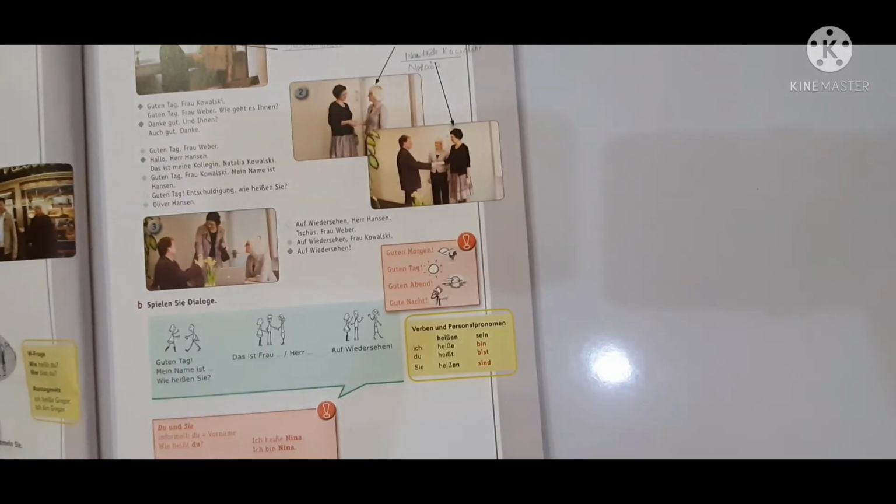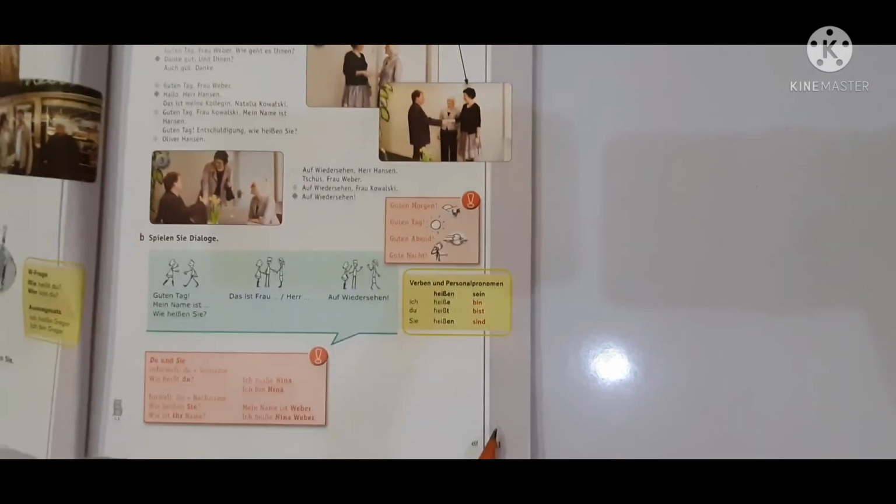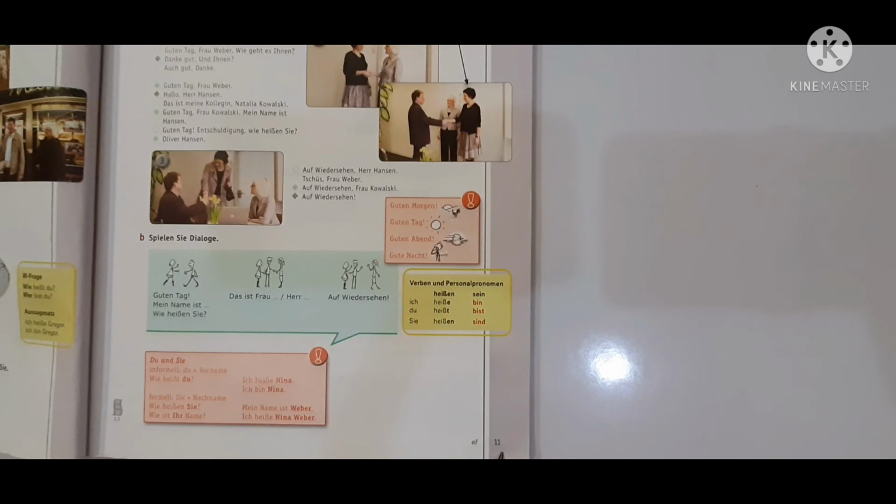I'll come up with another video where we will be learning from page number 11 here. Okay, you can see the pages. I hope you all have books. If you don't have, you can download PDF formats from Google or any of the PDF sites. You can find the PDF books there. Those books will be in PDF black and white, but it is good to learn things. So we will learn from page number 11 in the next video.